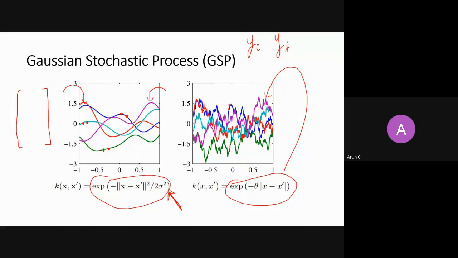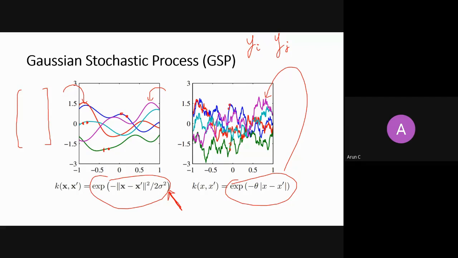Neighboring concept. So can anybody tell me which pair of yi, yj is more correlated, whether on the left side of the figure or the right side of the figure? Which are more correlated? Correlation means if you change one of the things, the other should change.